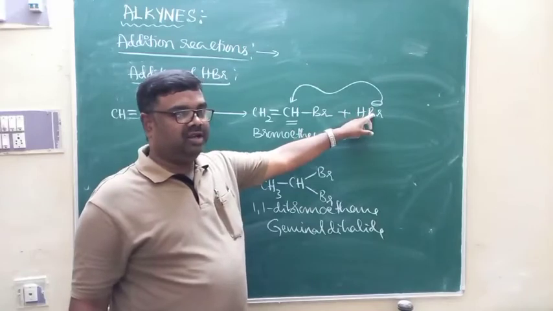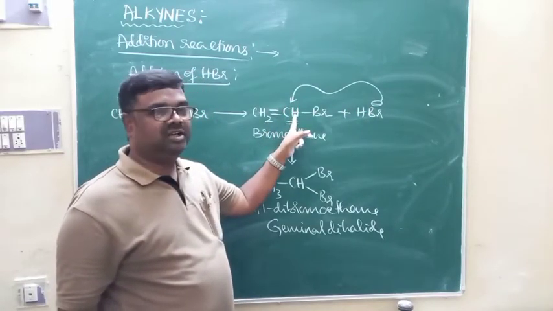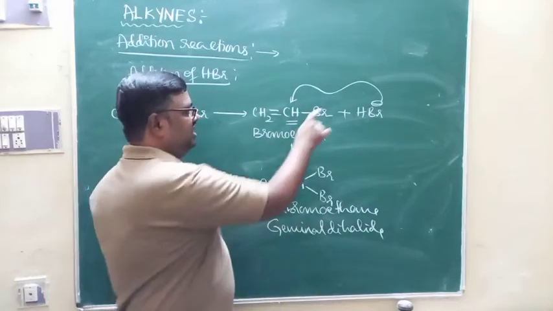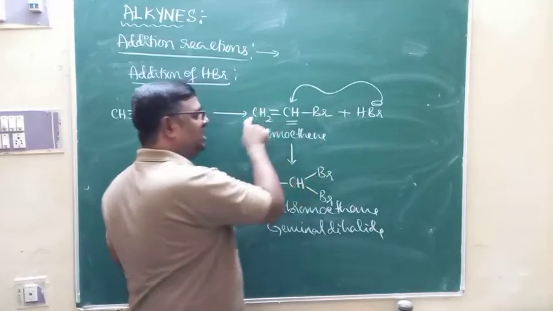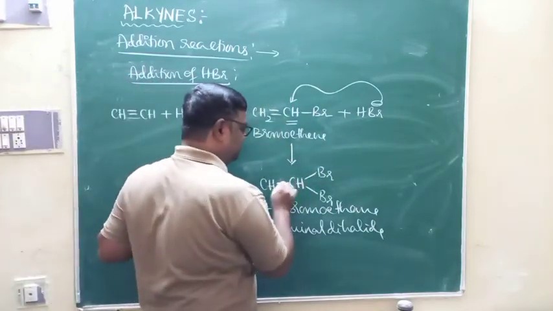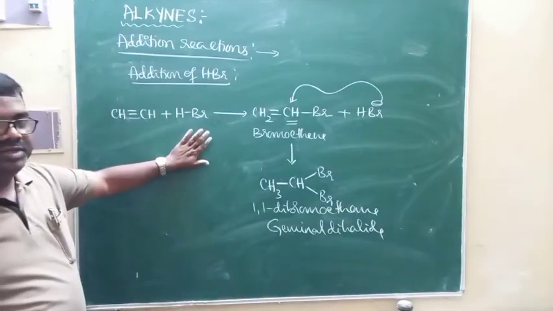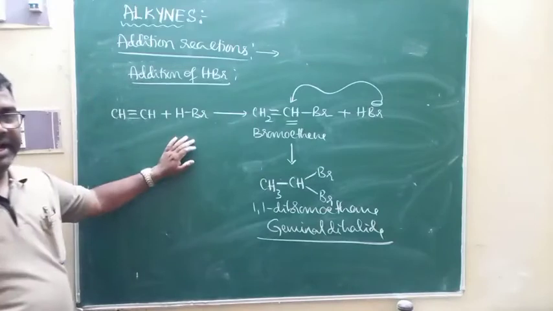The negative part of the adding molecule will be attached to that carbon atom of the double bond containing the least number of hydrogens. So Br minus connects to the CH, and H plus connects to the CH2. According to Markovnikov's rule, the double bond is converted to single bond, and this is what we call Markovnikov addition. The overall result is that we get a geminal dihalide.